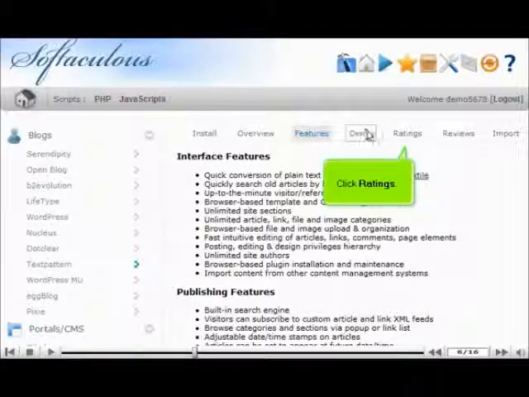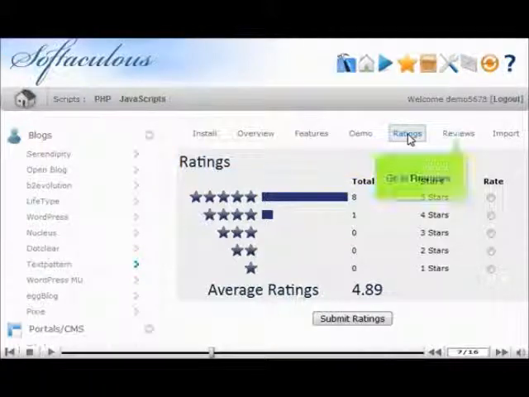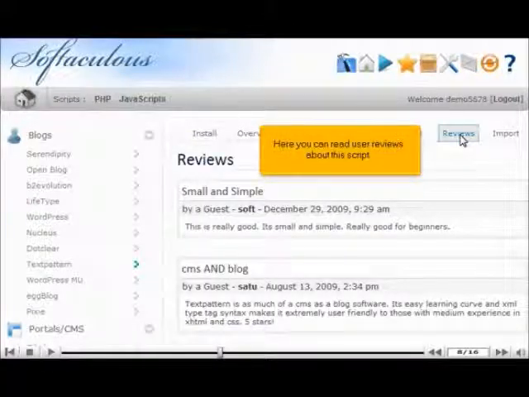Click Ratings. This page shows the number of ratings this software has received and the average rating. Go to Reviews. Here you can read user reviews about this script.